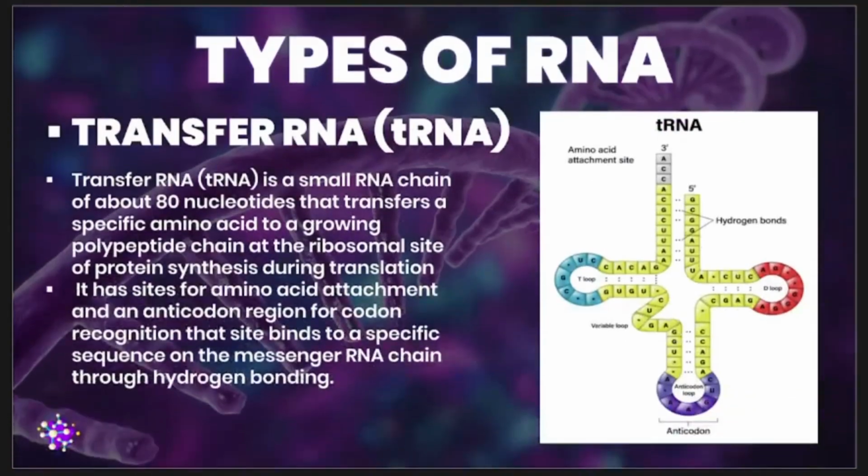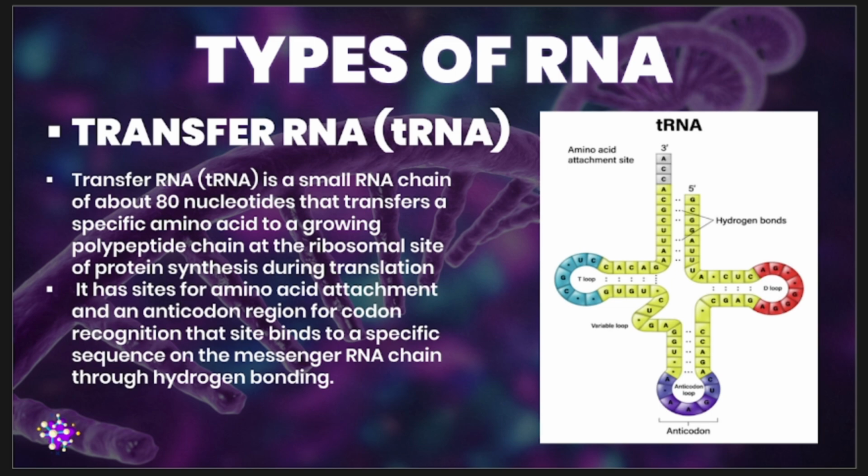On the other hand, when we're talking about your transfer RNA, we're talking about the RNA that is responsible for bringing the amino acids to the ribosomes during protein synthesis. Each type of your tRNA molecule is specific to a particular amino acid. So the structure, the shape of a certain tRNA, is particular to a specific amino acid.